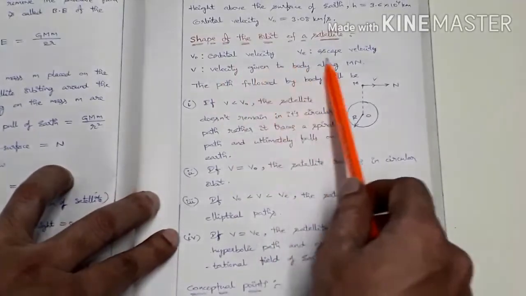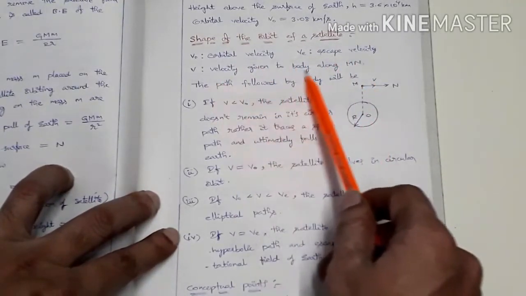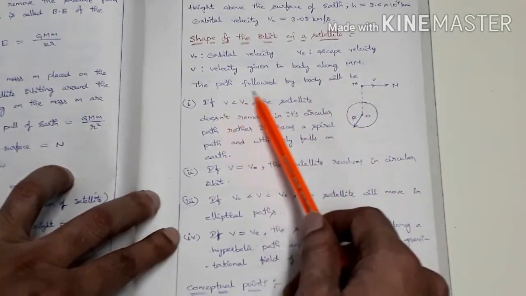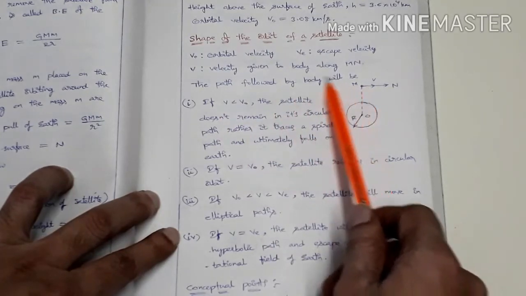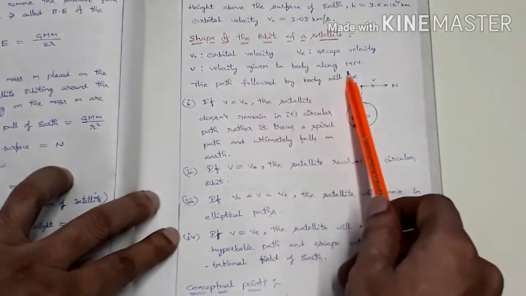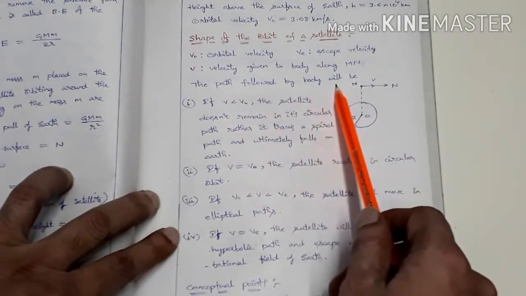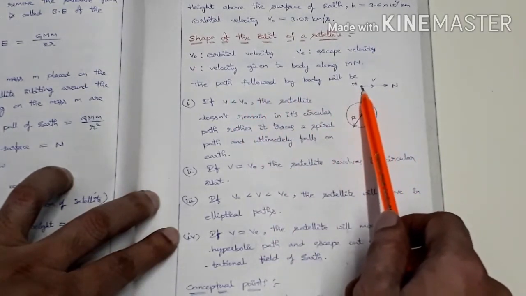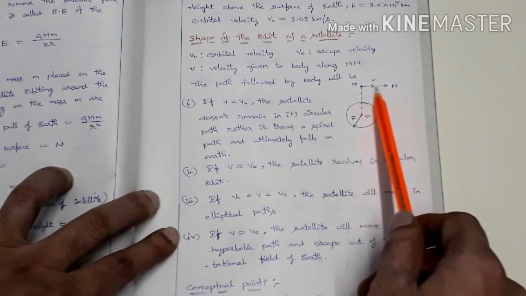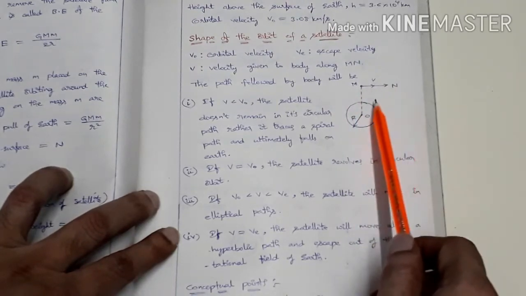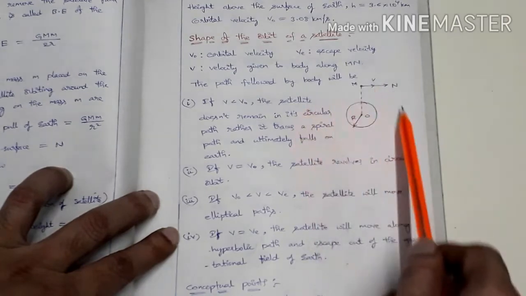V naught is orbital velocity, V e is escape velocity, and V is the velocity given to the body along MN in this direction. What will be the path followed by the body? If a satellite is given velocity V in this direction, what will be the shape of its path?